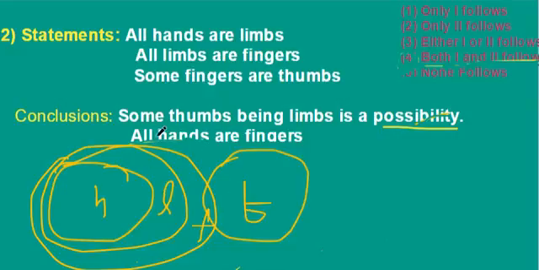If we draw another diagram, there we take from some fingers are thumbs. So there may be a possibility of thumbs being limbs. So it is correct. All hands are fingers. From this figure we can say all hands are fingers. So both conclusions are correct. So our answer is 4. Both 1 and 2 follow.